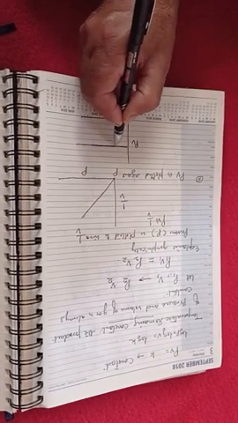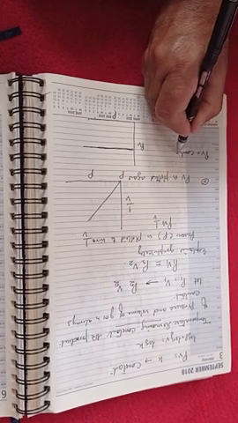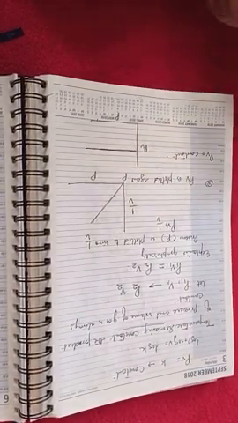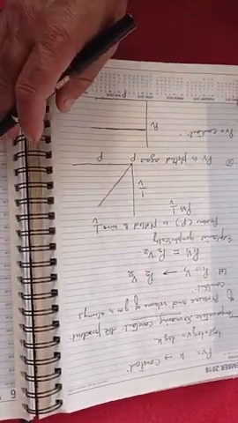This type of graph is obtained. This shows that the product of pressure and volume is constant.